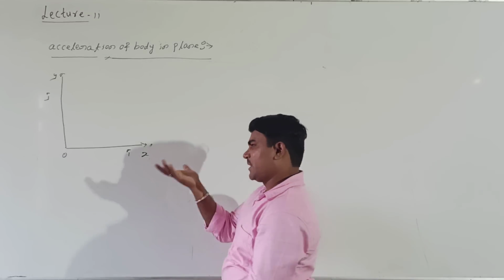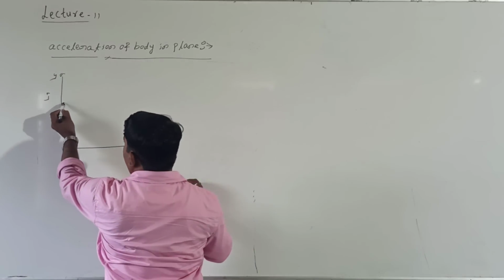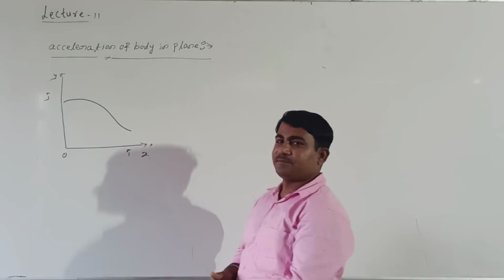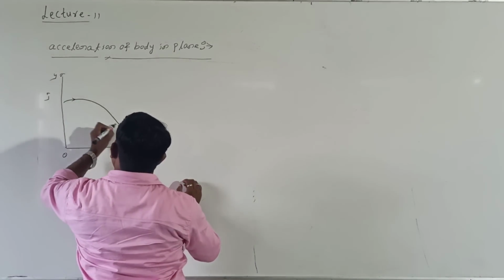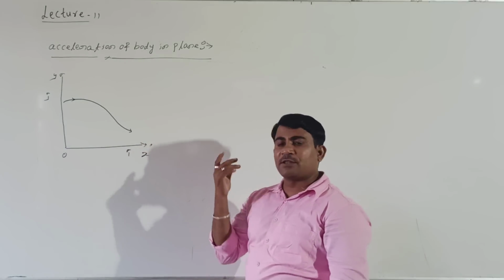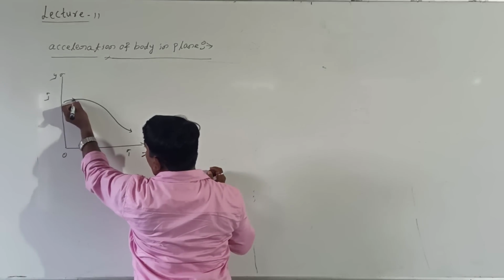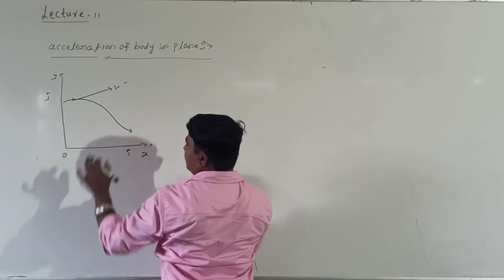See here. You can take any manner. Then you can explain. Look at me. In this direction the body was moving in a given plane, right? The body can move like this. In this case, how to take the velocity? At this point, if you draw this line, this represents velocity v.